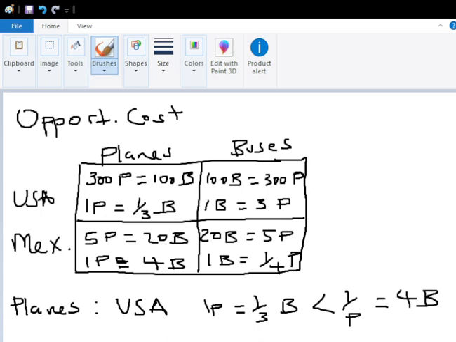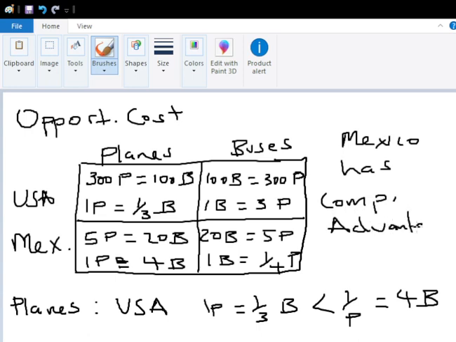So what we learned from this is that the USA has comparative advantage in planes, but Mexico has comparative advantage in buses.